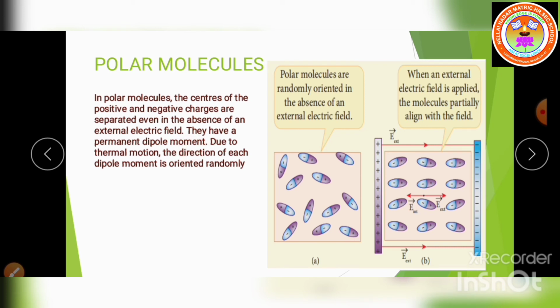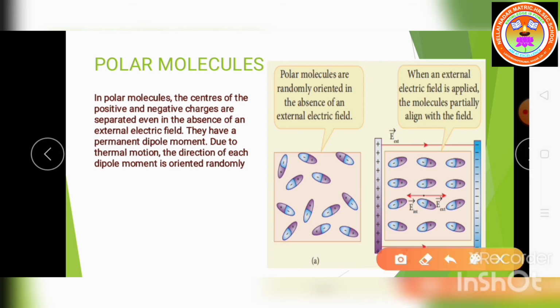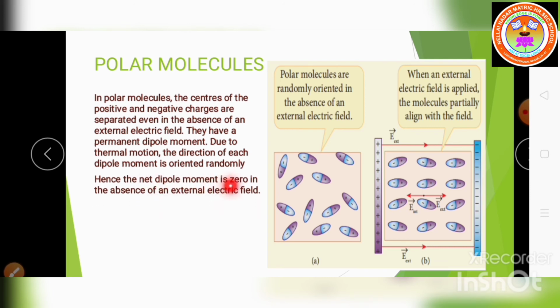Now listen children, due to thermal motion, the direction of each dipole moment, which is negative to positive, takes place in a random order, that is, in random directions. So if you calculate the net dipole moment, the answer is 0, because each one will be acting in a different direction.